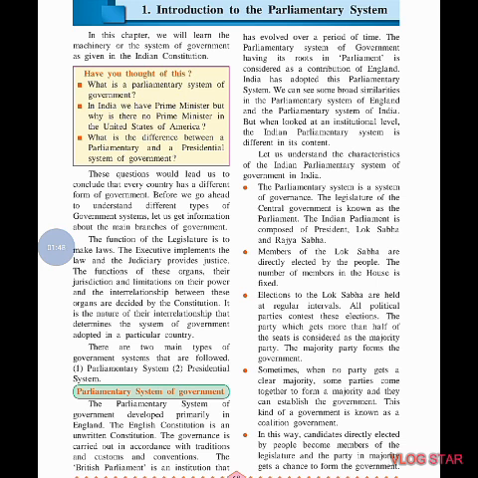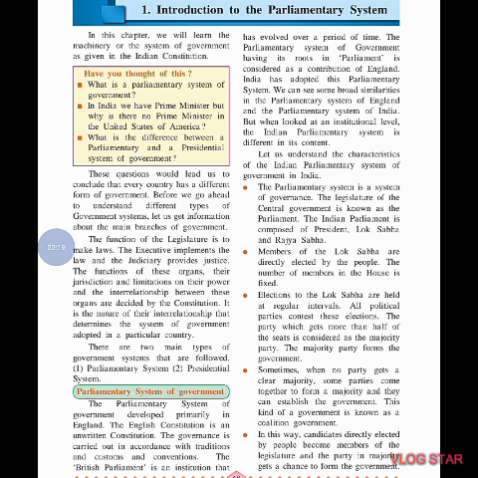So I have already told that this question would lead us to conclude that every country has a different form of government. Each and every country has a different form of government. Some may have the same government system. Okay. Before we go ahead to understand different types of government systems, let us get information about the main branches of government. So before going ahead, we will talk about the basics of the parliamentary system, or the branches of the government. Okay, main branches of the government.